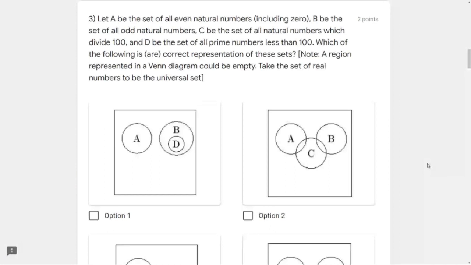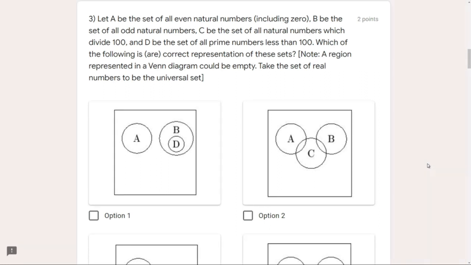Exactly. So now we have constructed the set C, and finally we have the set D, which is all prime numbers less than 100. All the prime numbers less than 100, I won't be writing here because that is not even required. We don't require to construct the complete set. You will realize why. And read this note.